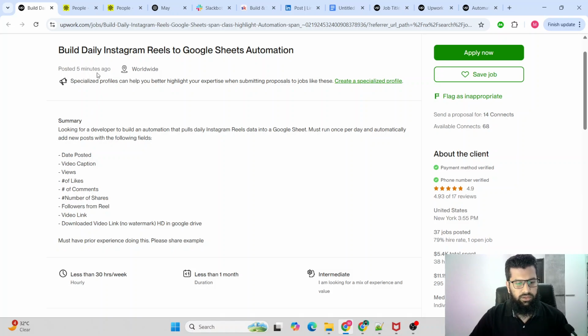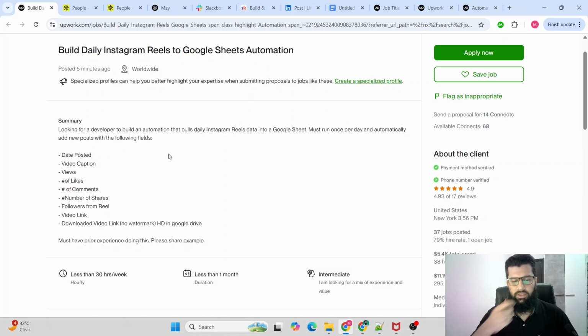And so the requirement is straightforward. The client wants daily Instagram reels to Google Sheets automation. So they are looking for something that runs daily, and they have not mentioned which profile, but maybe they will give a certain profile that the automation will run daily and scrape all the reels, and the date posted, video captions, views, likes, shares, comments, all these things should be saved in a Google Sheet.